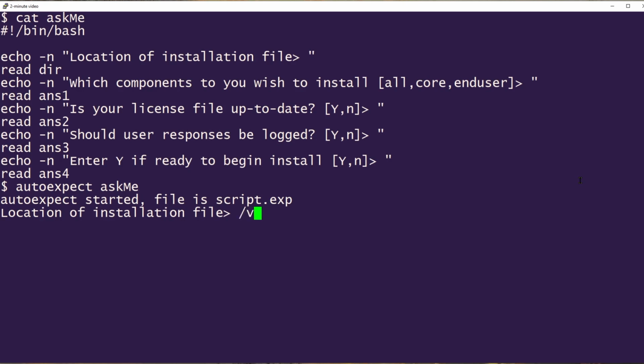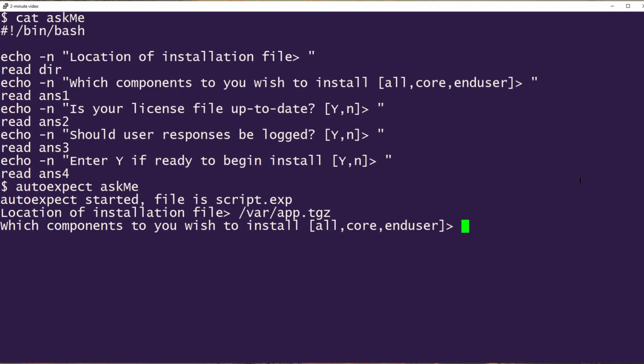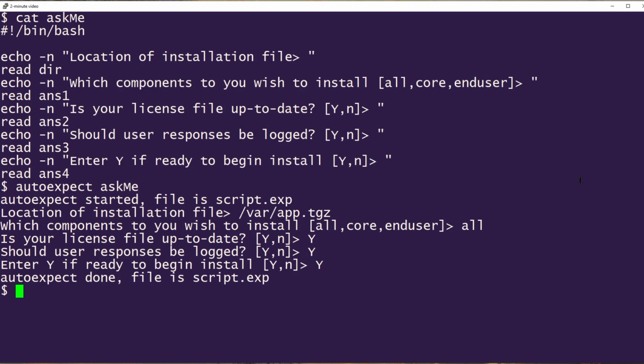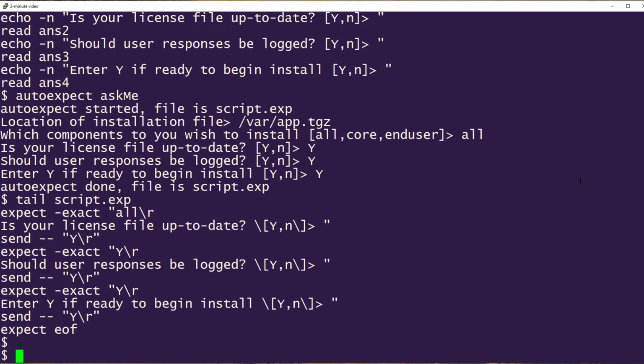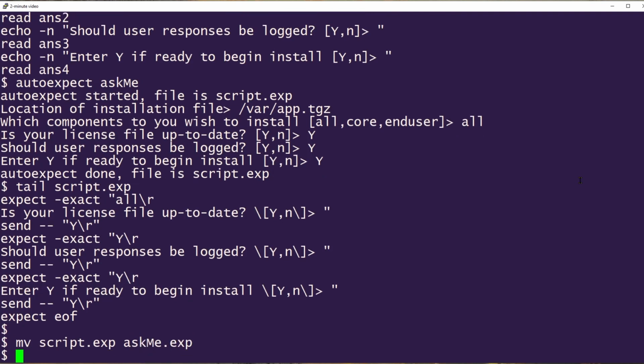So I'll say var, app.tgz, and I want all the components. Yes, yes, yes. And now the script is ready, and it's called script.exp. If I look at the end of that script, you'll see that it's saved the questions that were asked and the answers that I provided. And it's probably a good idea to give it a more meaningful name, so when I use it, I know what I'm doing. And I'll just call it askme.exp.